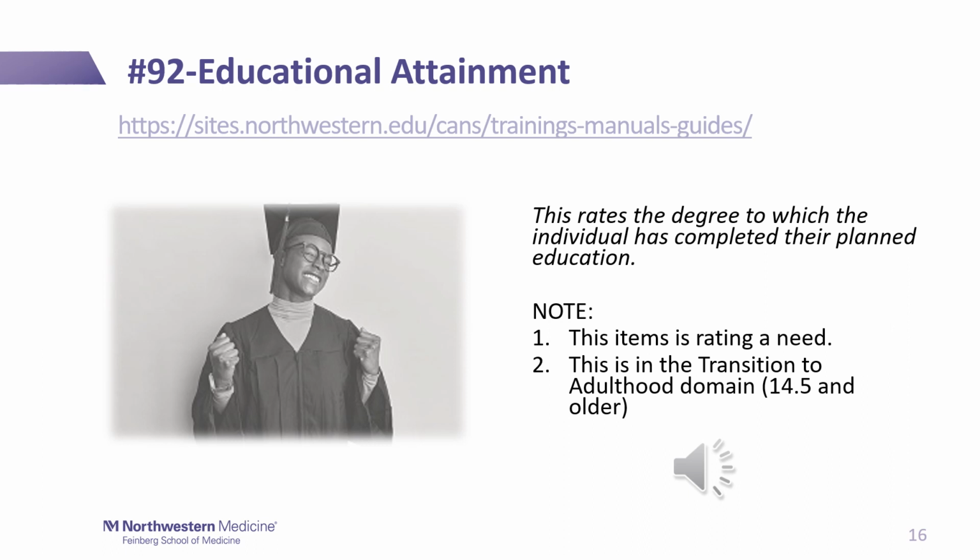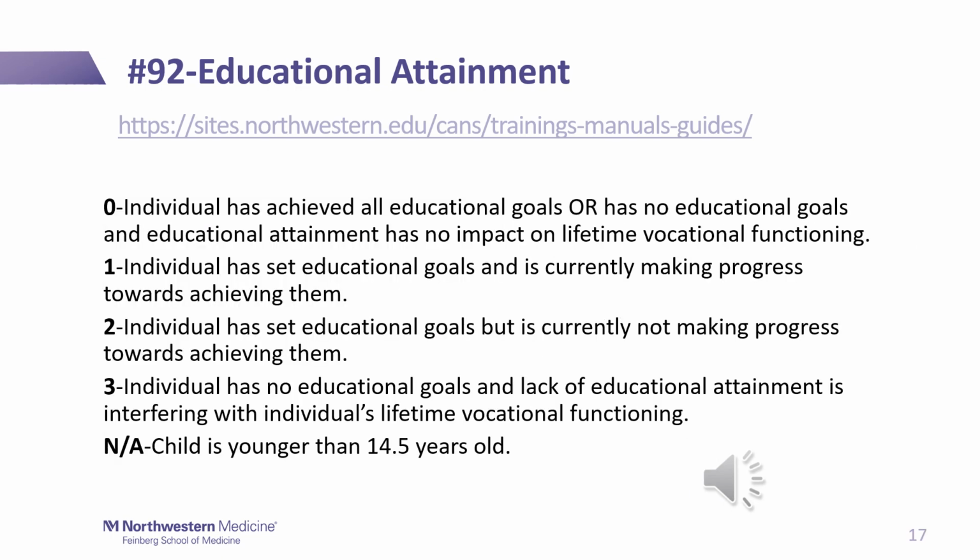Number 92, educational attainment. This rates the degree to which the individual has completed their planned education. Note, this item is rating a need, and this is in the transition to adulthood domain, which looks at youth that are 14 and a half years or older. A 0 would be for an older youth who has graduated from high school and not obtaining a college degree does not impact their vocational functioning. They have already met their educational goals.